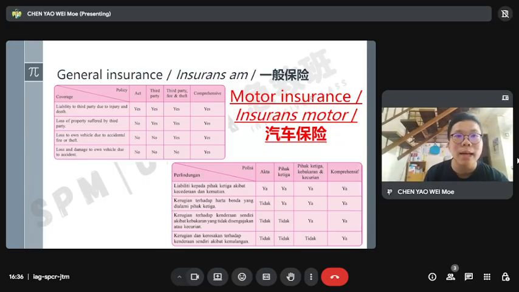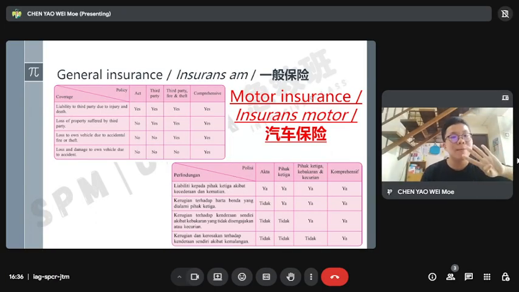But Act is only yourself. For pihak ketiga, the third party means besides you and me, him included. Pihak ketiga, kebakaran, kecurian, yourself not included.